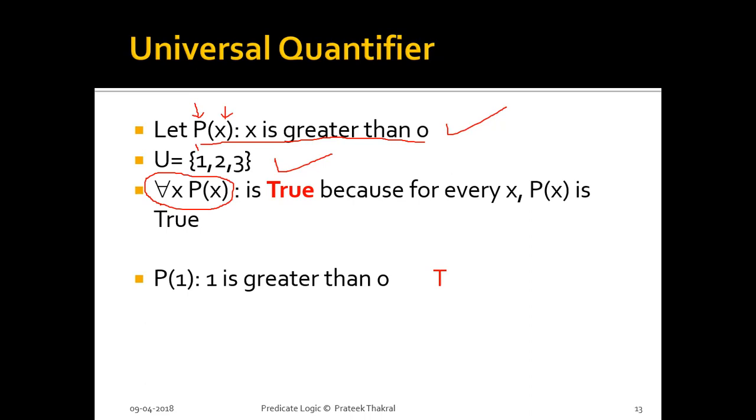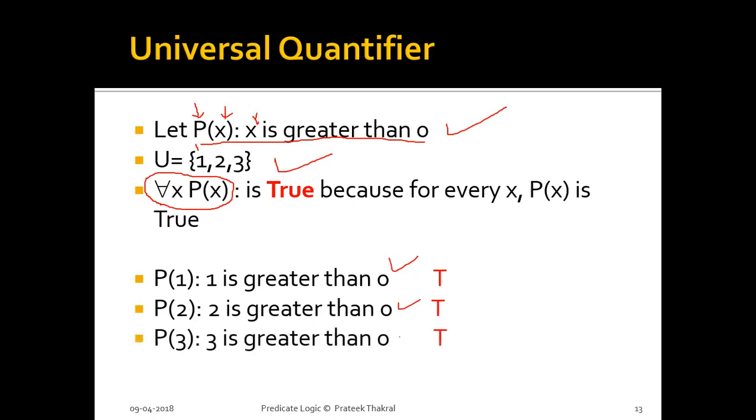If I put the value of x as 1 here, P(1) becomes: we have to put the value of x here, 1 is greater than 0, which is correct. If we take the second element from the universe of discourse, 2 is greater than 0, which is also true. And if we take the last element, 3 is greater than 0 is also true. The universe of discourse contains only 3 elements, and for every element of the universe of discourse this particular statement is true. So if this is the case, we can say that for all x from the universe of discourse, P(x) is true.